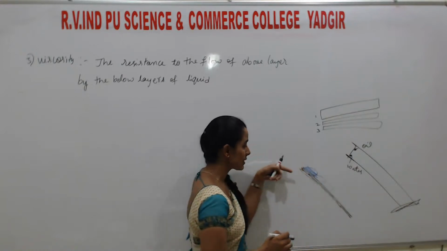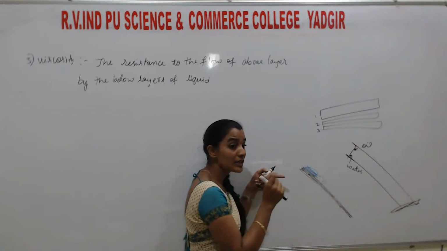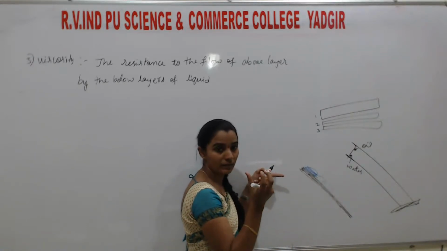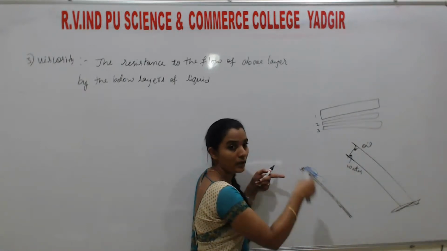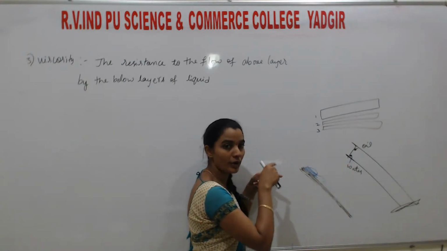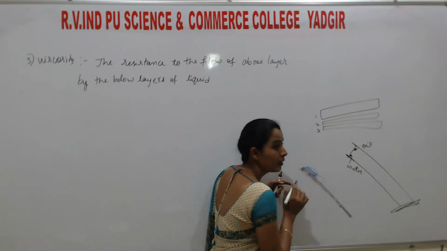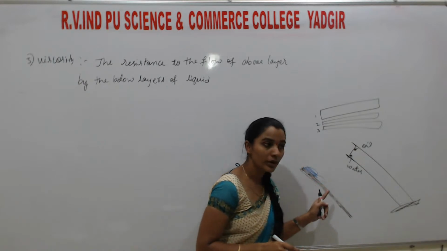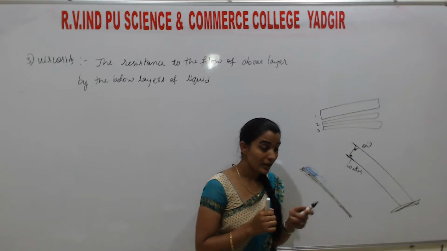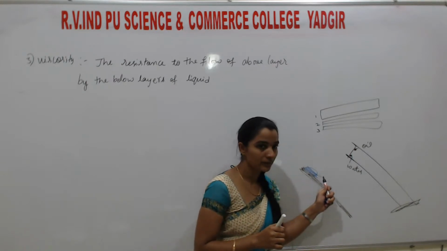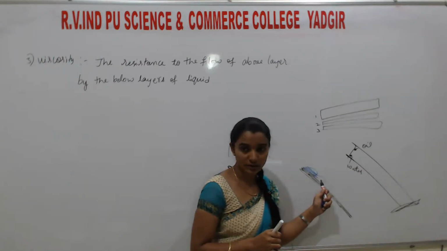If you add drop by drop on the slant surface area, initially it becomes bulk, meaning the density of water increases. Later it flows. Understand? So the above layer moves, not the below layer. That is what viscosity is. The resistance to the flow of the above layer by the below layers is called viscosity.